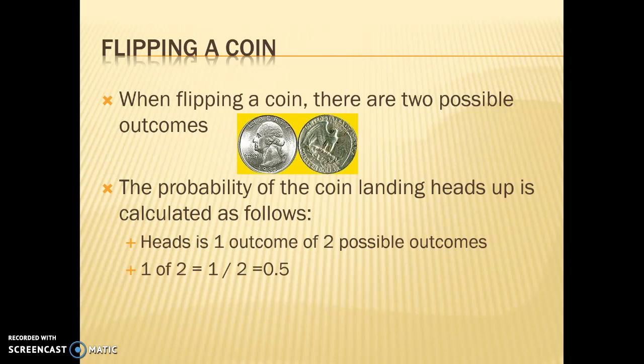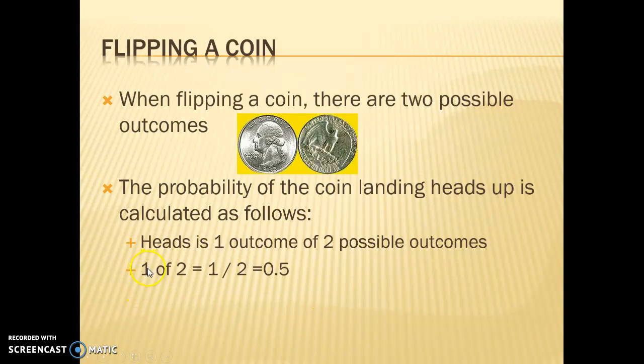I'm going to flip a coin. It can either come up heads or it can come up tails. So heads is one outcome out of two possible outcomes. There's not a third outcome. Again, we're assuming that we're not flipping a coin on carpet and the coin's going to land perfectly on its side or something without a head or a tail. If you flip it onto a flat surface and it's a perfect coin and a perfect surface, you'll get one of two outcomes, head or tail. And we can calculate the probability of that.